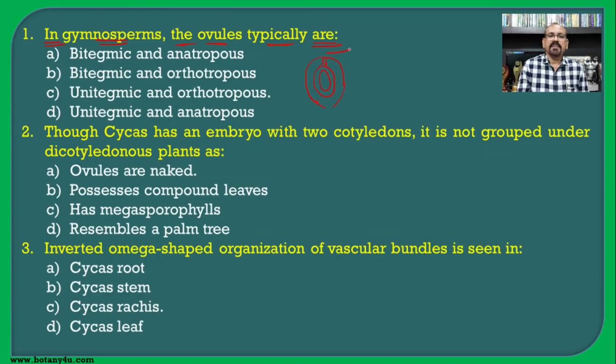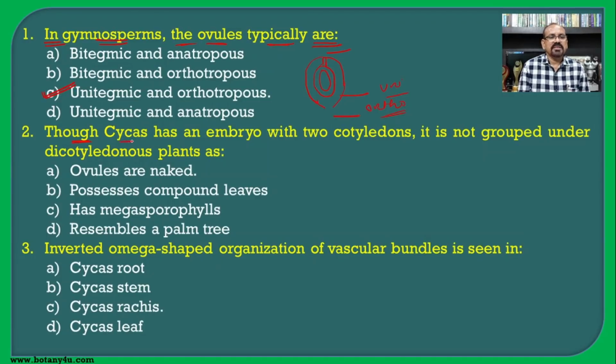And the micropyle, chalaza and the funicle are present in one straight line, and that is known as the orthotropous ovule. So, unitegmic and orthotropous become the answer for this one, which is given in option C.